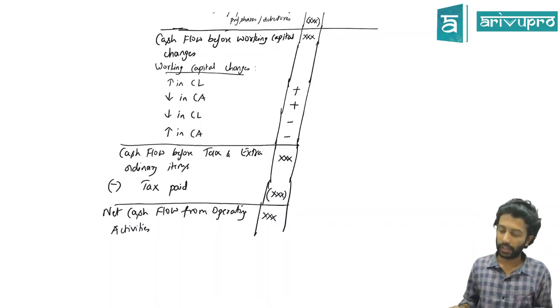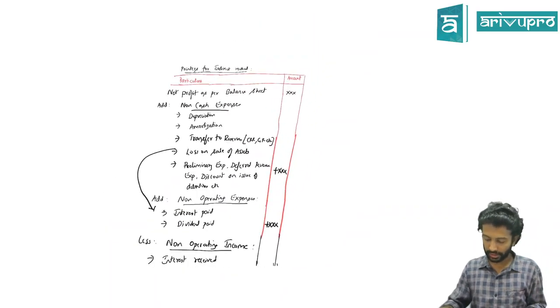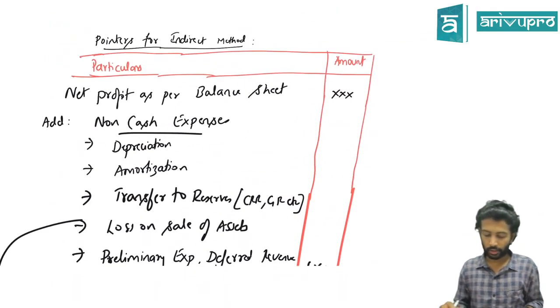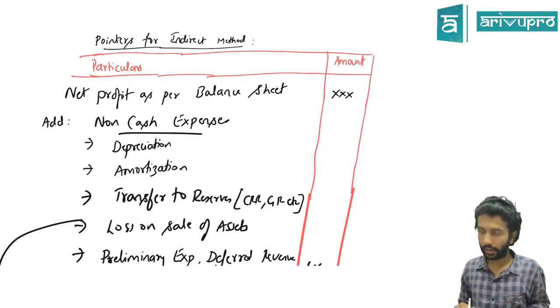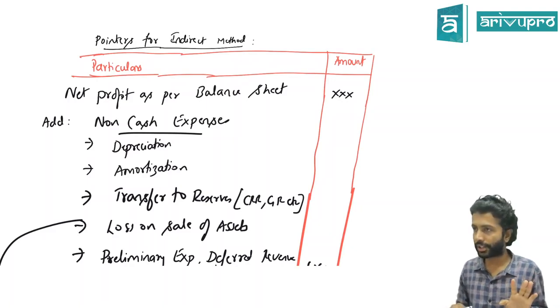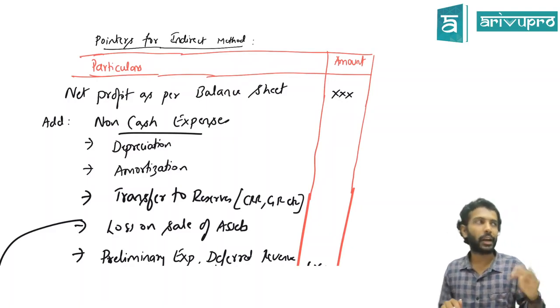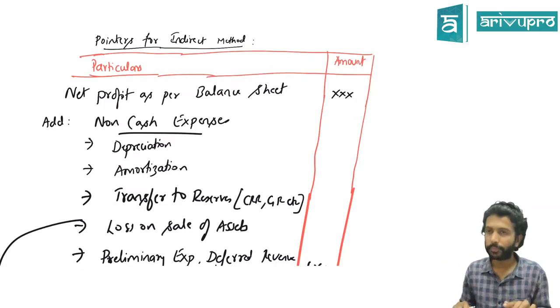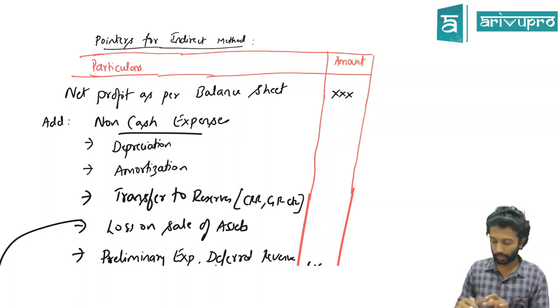Is this okay? Can we just look at why we are doing this? The method we are solving is the indirect method. And the indirect method is only applicable to find out operating cash flow. Investing and financing, no change again. So our starting point is net profit. That net profit varies from problem to problem. I've assumed that they have given the balance sheet net profit. Based on that, we have done certain adjustments.